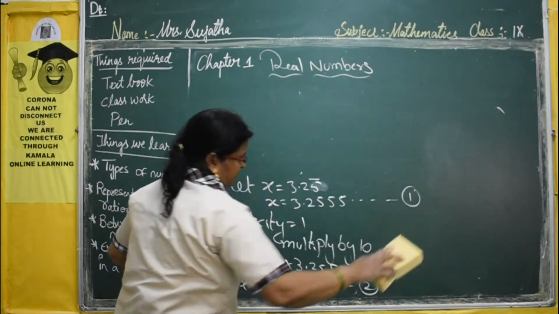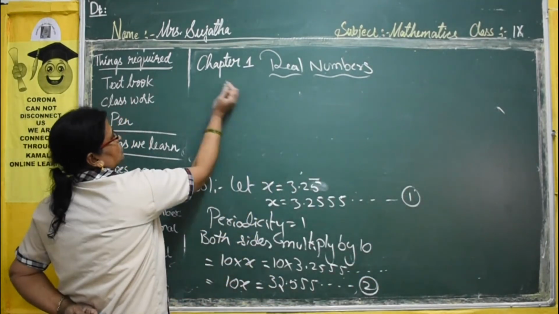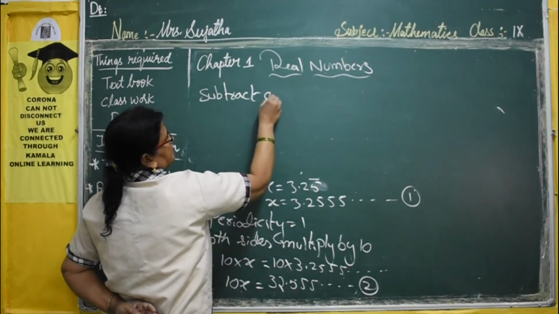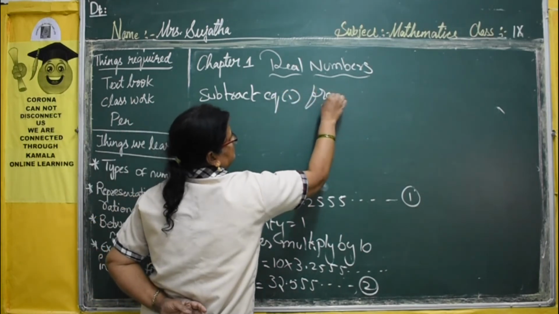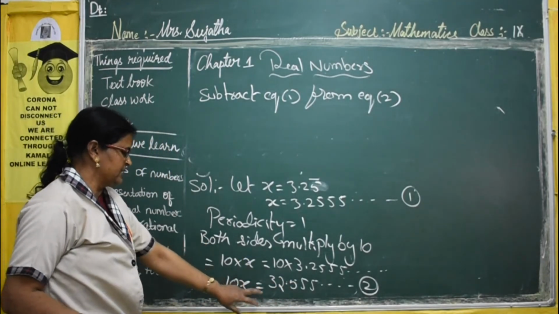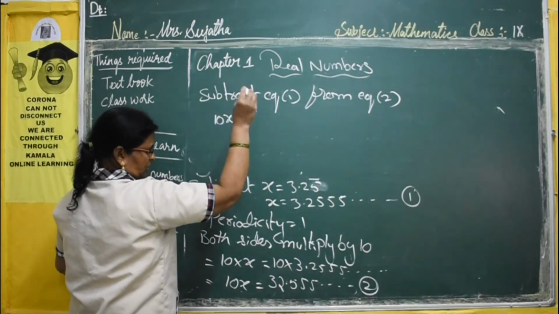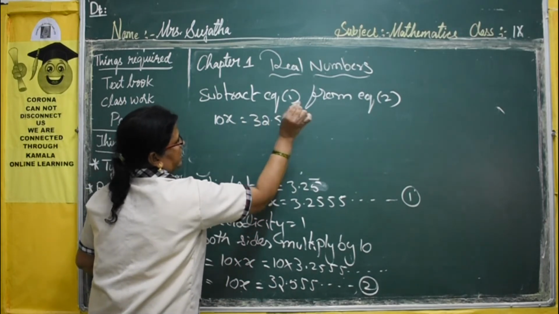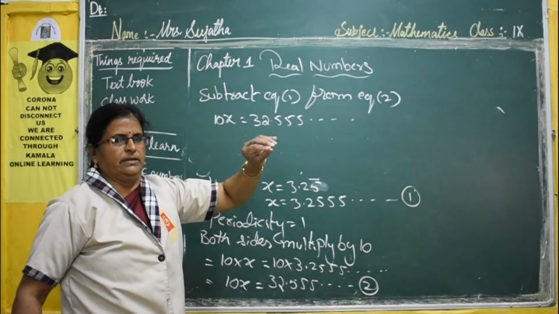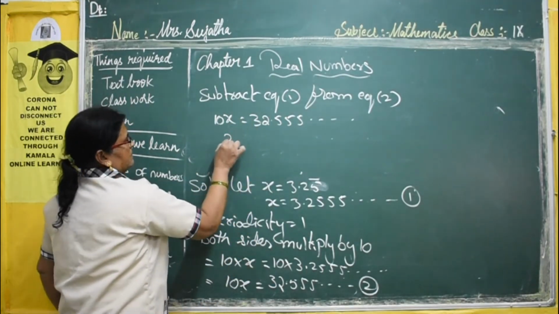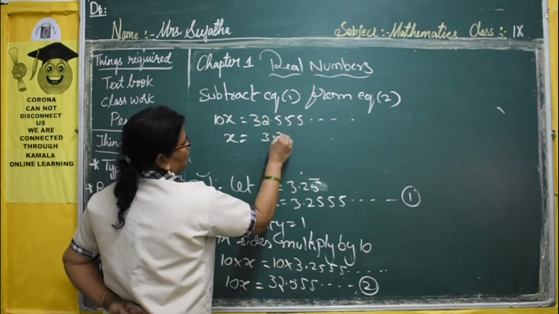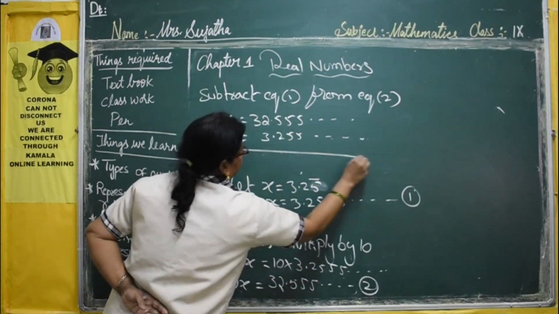Now solve equation 1 and equation 2. So subtract equation 1 from equation 2. Okay. So what is equation 2? This one. 10x is equal to 32.555, and so on. Always after the decimal you have to pronounce separately. Before the decimal, combine it and pronounce it. The x value, equation 1, is 3.255, and so on. Now subtract.